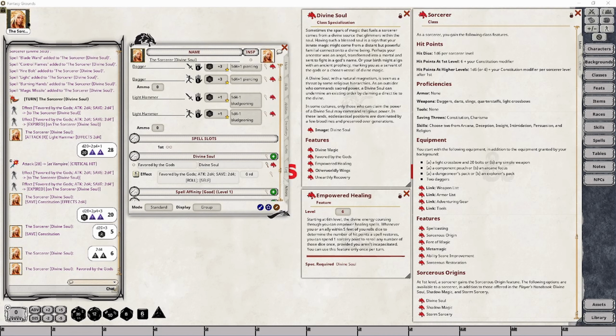At Sorcerer level 6, your character will gain the Empowered Healing feature that allows you to re-roll a number of dice when you or an ally within 5 feet of you is casting anything that restores hit points to 1 or more creatures. By expending 1 sorcery point, your character can re-roll those dice, and the new total is what would get used for the healing. Though this is going to require some intervention from the DM in order to make it work the best.